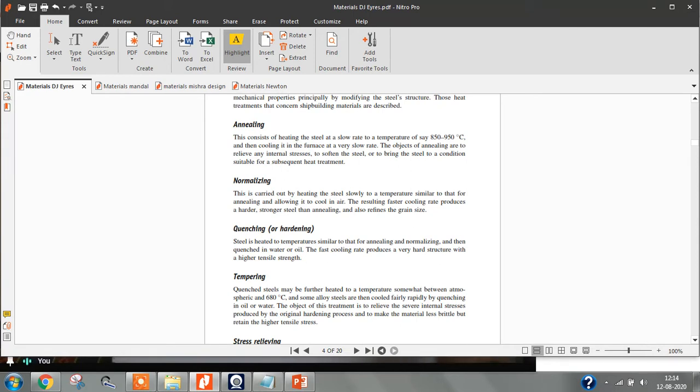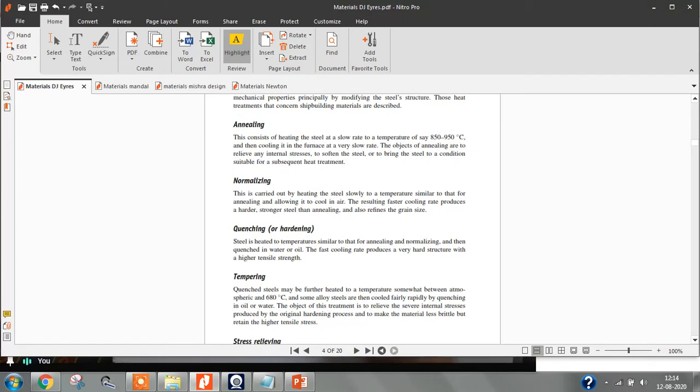First, we are going to heat it, then allow it to cool very slowly, so that the internal stresses get relieved and the steel becomes softer. Then we can go for the normalizing process or the quenching process. If you take the normalizing process, we are going to heat the steel, say to 900 degrees Celsius, in a furnace.